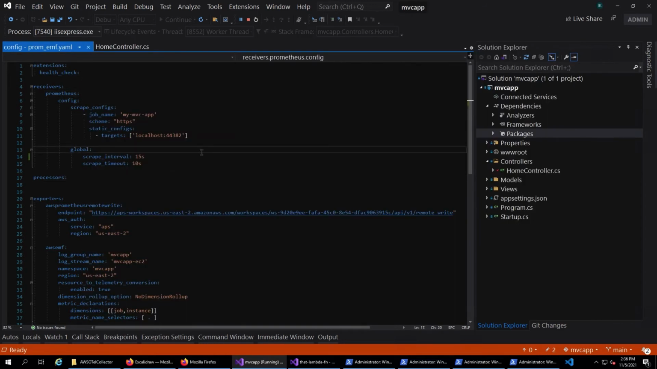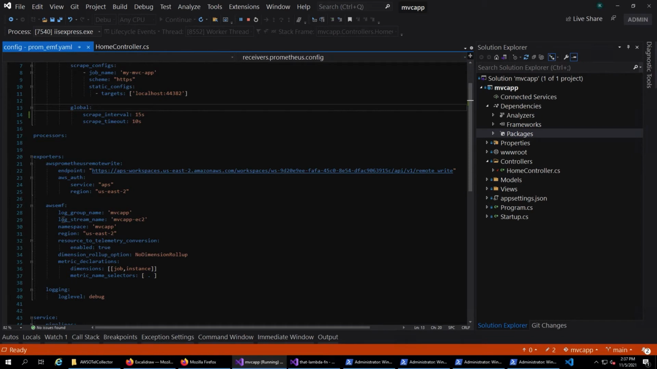Okay, so here I have this Prometheus receiver configuration, and I'm exporting this to 2 different places at the same time. The first place is the AWS Prometheus Remote Write, which is basically the Amazon Managed Service for Prometheus workspace, to which I'm sending these metrics. And also I'm sending these metrics through embedded metric format, or EMF, to CloudWatch.